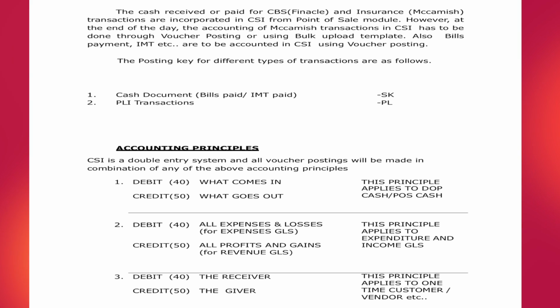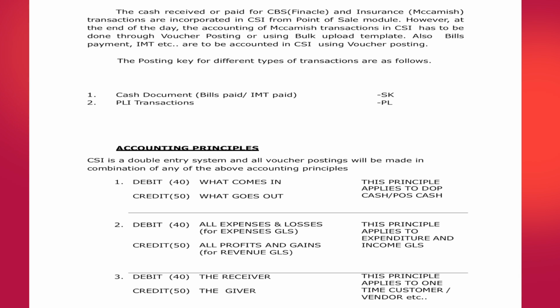The posting keys for different types of transactions are mentioned below. For a cash document, that is bills paid, IMT paid, and any other cash document transaction, the document type must be SK. And for PLI transactions, the document type is PL.